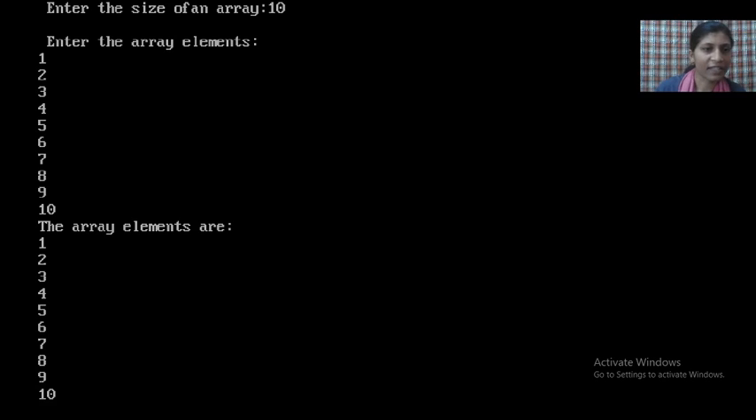See here, I have entered 1 to 10 as elements, and the array elements are, means whatever elements you have entered on the keyboard are saved in some particular location, and when your program finishes executing, they are displayed on the monitor screen. Means the array elements are 1 to 10. I have entered 10 values, so those 10 values are displayed on the monitor screen. This is the output of your 11th C program, array elements. How to display the array elements on the computer.